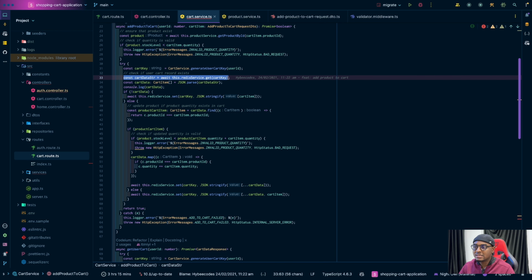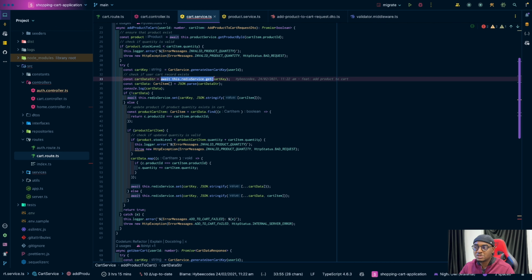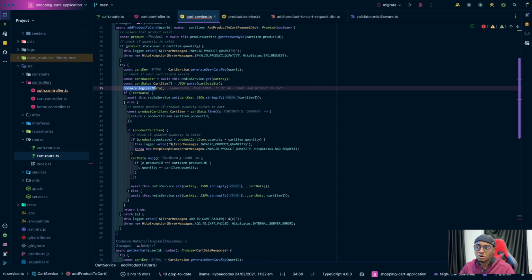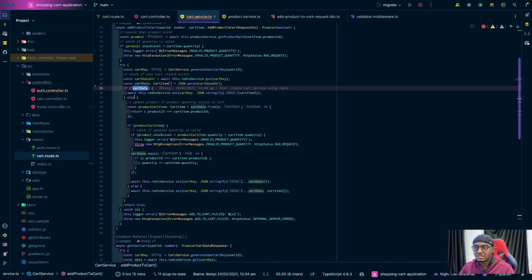So then I get the data from Redis, right? Yes, because Redis stores it as a string, right? Even though we are storing JSON, Redis will store it as a string. By the time we are storing it in Redis, we are stringifying it. So whenever we get it back from Redis, we have to parse it back to JSON, right? And then I check again. console.log here. This should be normal logging, which I don't even think we need.